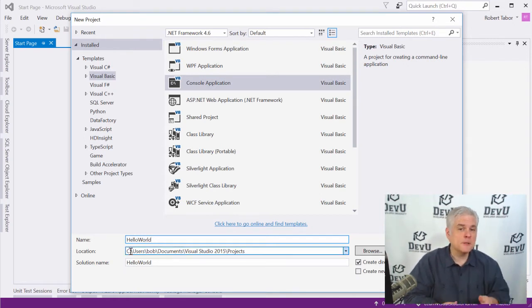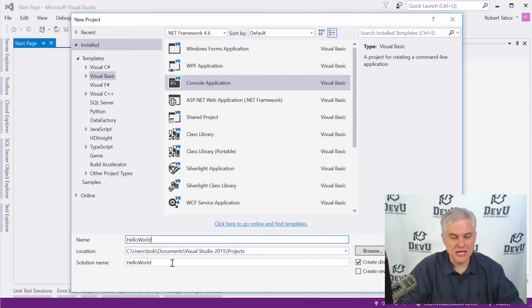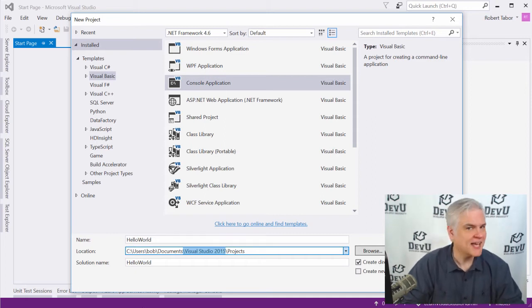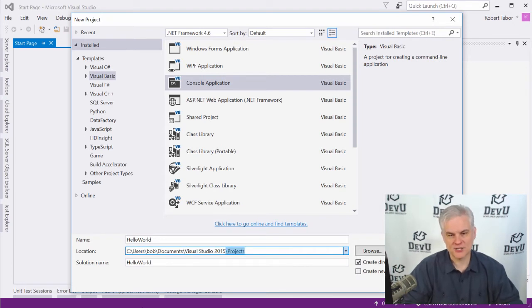By default, it's going to put your new projects into your documents folder. For me, my user on this computer is Bob, and Bob has a documents folder. You're probably familiar with that. Inside of there will be a Visual Studio folder with the year, or rather the version of Visual Studio that you're currently using. In my case, 2015. It could be 2050. I don't know. Whenever you're watching this course. And then finally, there's a subfolder called Projects, and that's where we want to start off by saving all of our projects. You could change this and put this someplace else, but if you keep it here, then you always know where to find your projects.